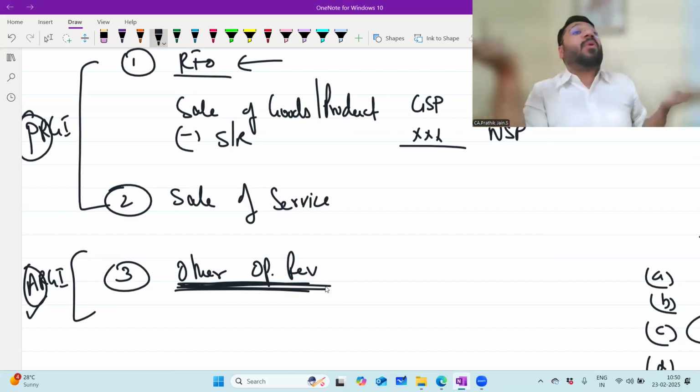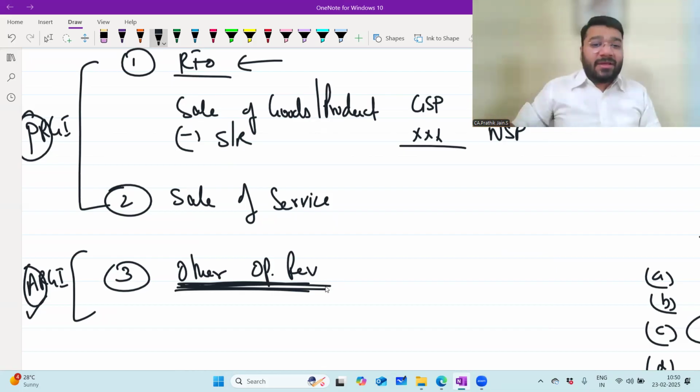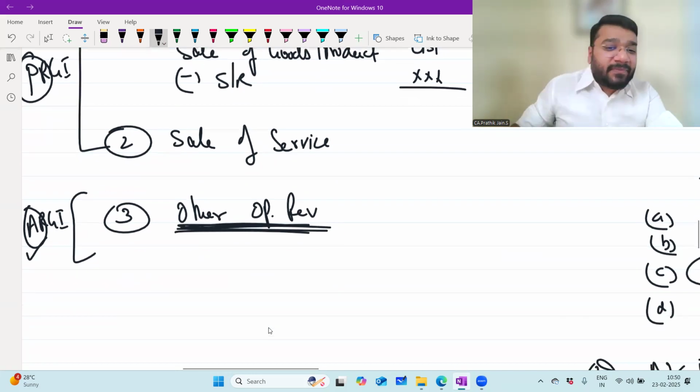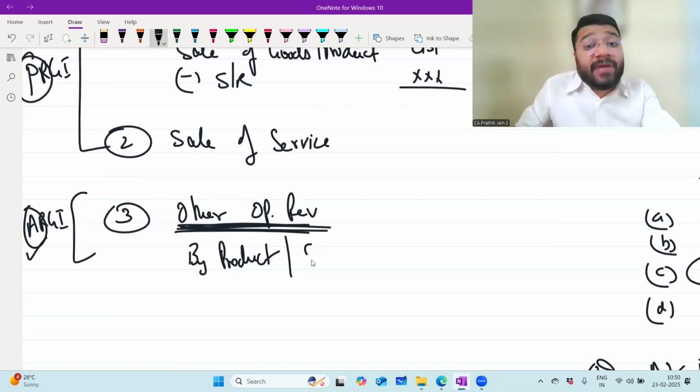So he also tries to sell that. Is that wrong? That is also a part of core business activity. But that is not primary. That is ancillary. So under ancillary, what do we have? Byproduct, or you can say the scrap, which has got significant value.